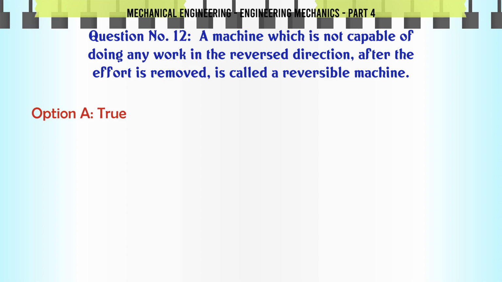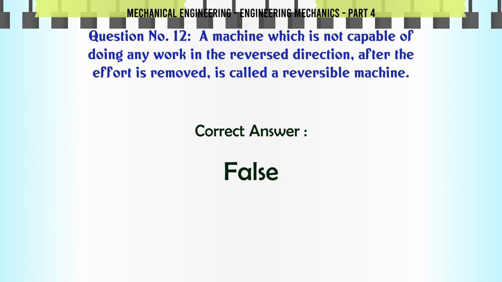A machine which is not capable of doing any work in the reversed direction after the effort is removed is called a reversible machine. A. True, B. False. The correct answer is false.